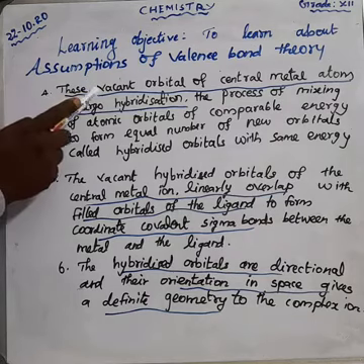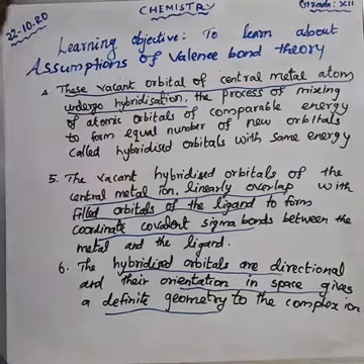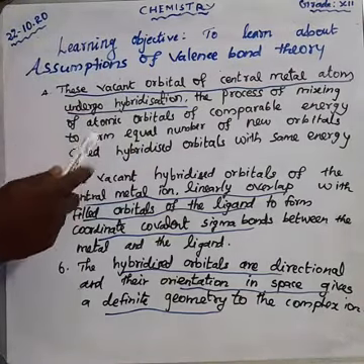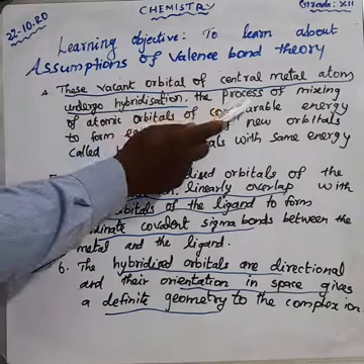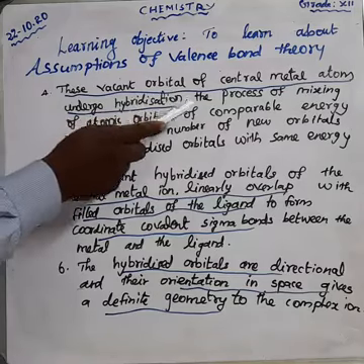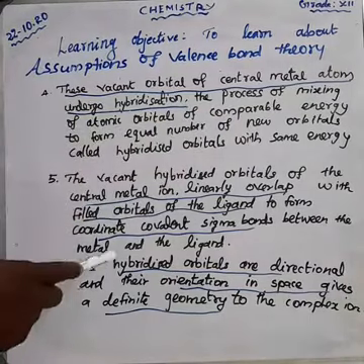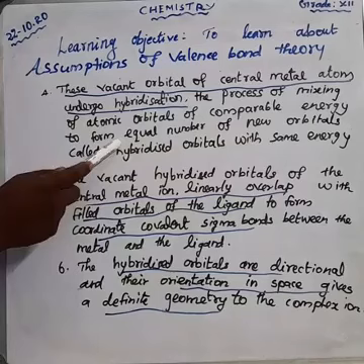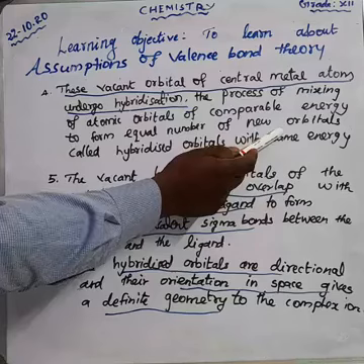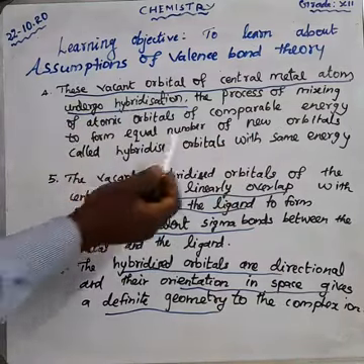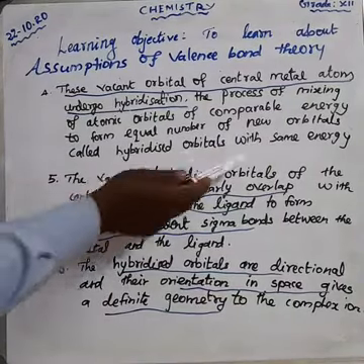Anyhow, the vacant orbitals of the central metal atom. The central metal atom having the vacant orbital, this vacant orbital undergoes a process called hybridization. What is hybridization? The process of mixing of atomic orbitals of comparable energy. Atomic orbitals are mixing with comparable energy to form equal number of new orbitals. During the hybridization, we get equal number of new orbitals, called hybridized orbitals, with the same energy.